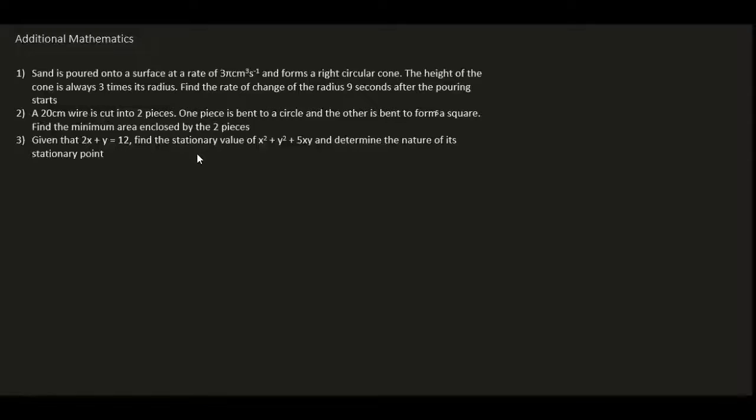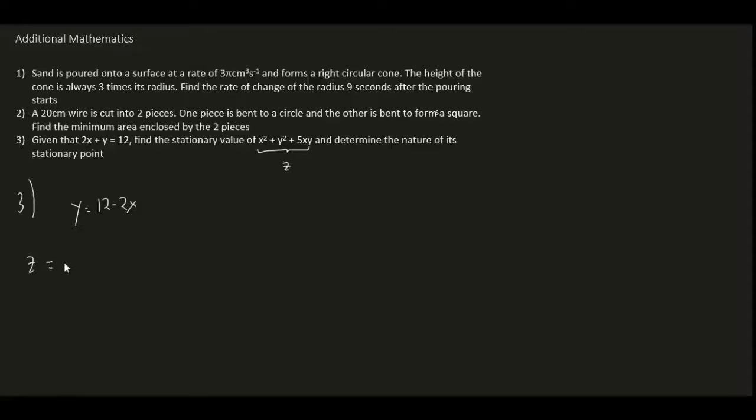Alright, moving on to question number 3. So I think this one's like the typical model we will all be used to, right? We are told to find the stationary value and determine its nature. So we have 2x plus y equals 12, so y equals 12 minus 2x. So we can then rewrite the equation. Let's just say this one is z. You can name it any variable you want.